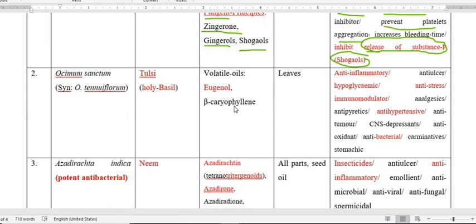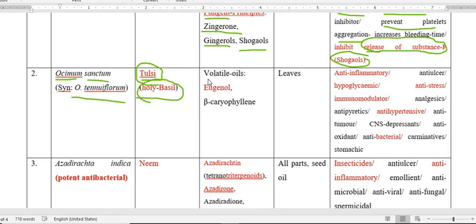The next plant's common name is tulsi, one of the commonest plants that we have seen in most households. Because this holistic view is attached to tulsi, we also call it the holy basil. So tulsi and holy basil are common names for this plant, scientific name Ocimum sanctum. Ocimum sanctum is also called Ocimum tenuiflorum. The most common botanical name is Ocimum sanctum. The common name we already discussed.